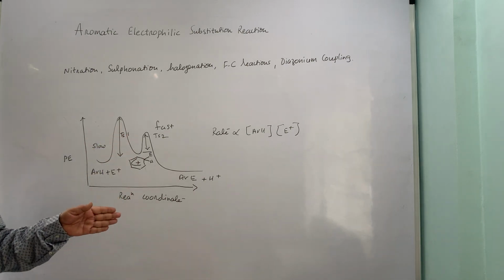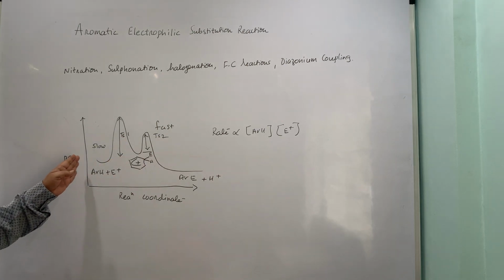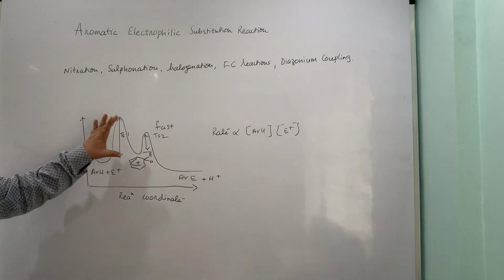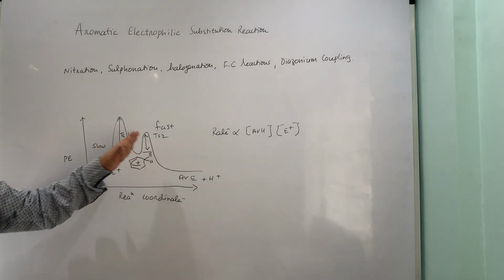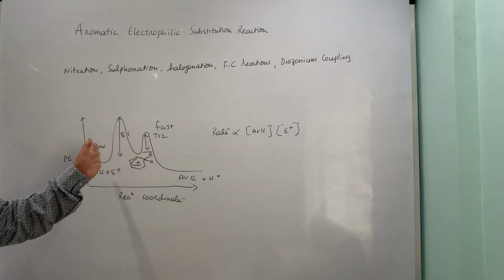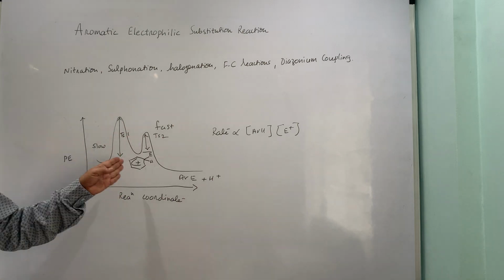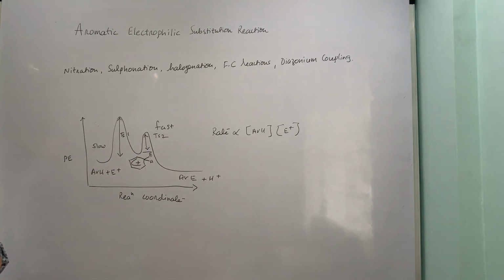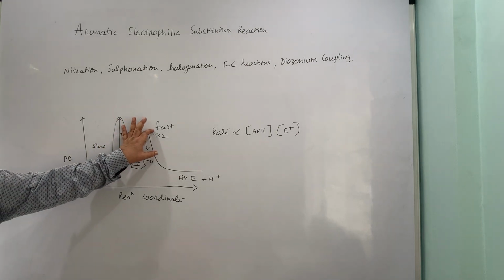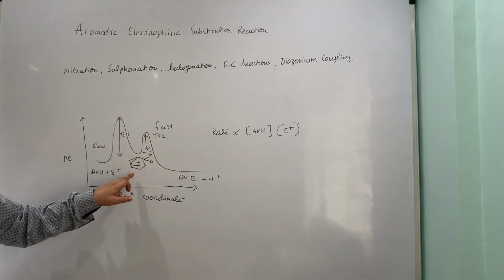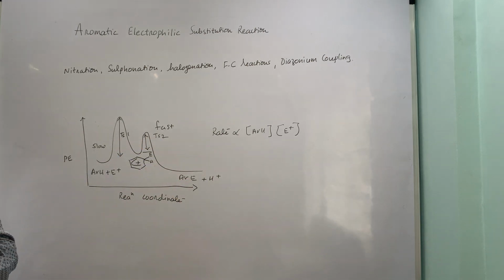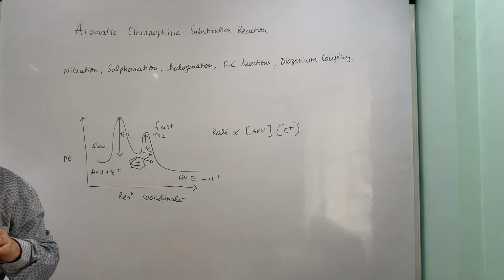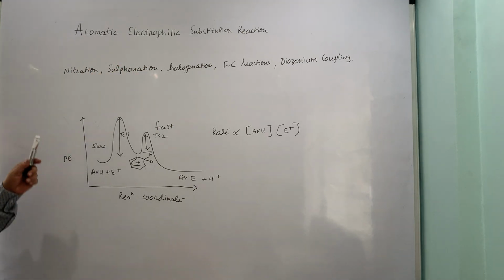So this follows second order kinetics, and you can see that this barrier is high, this barrier is low. So if I call it as k1 and k2, k1 is very high, and therefore you don't see any primary kinetic isotope effect, because proton loss is happening during the second step, wherein this is losing a proton, and thereby you get the ArE, wherein E can be any electrophile from this list. Okay, now that is about nitration.